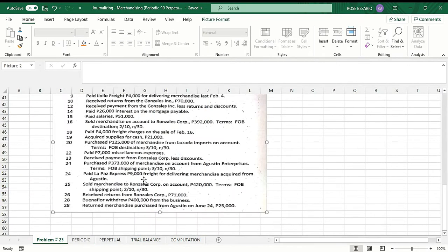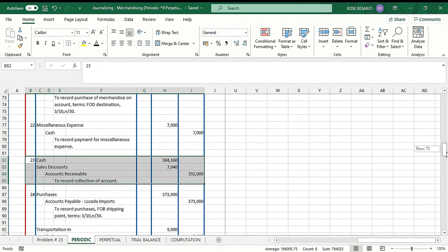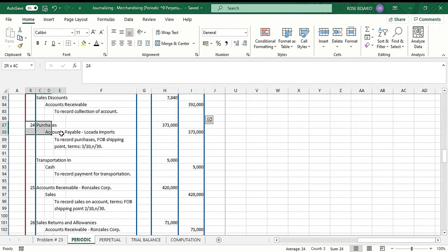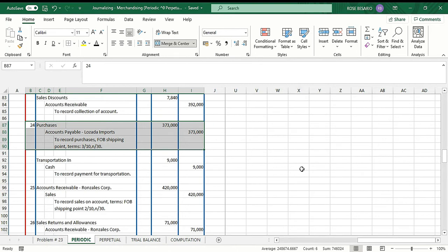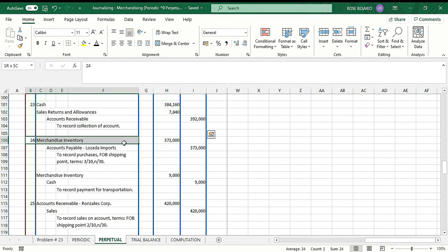Okay, then we have 24. Purchase 373,000 of merchandise on account from Agustin Enterprises. Terms FOB shipping point, 3/10, n/30. So under the periodic inventory system, we debit purchases 373,000. We credit accounts payable, Agustin Enterprises, 373,000. And then for the perpetual inventory system, we debit merchandise inventory 373,000 and credit accounts payable, Agustin Enterprises, 373,000.